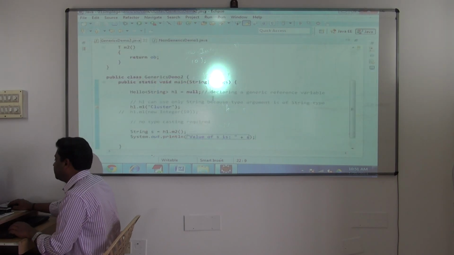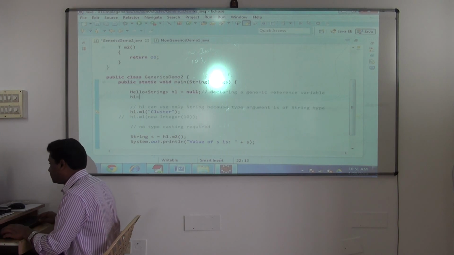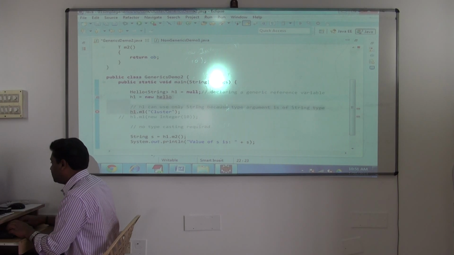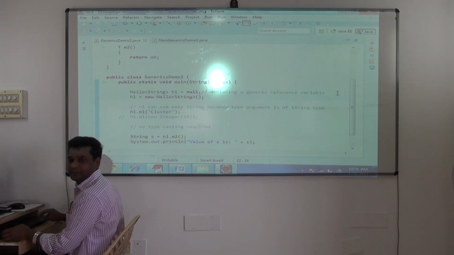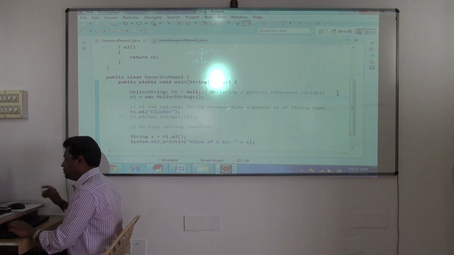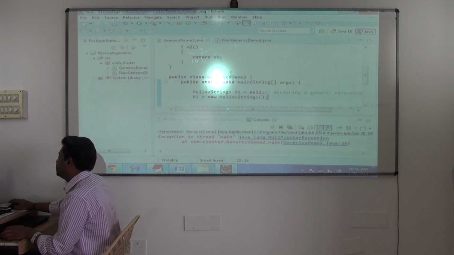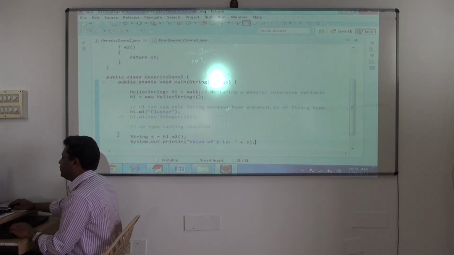We can create the object. Okay, so you have to create the object. See this, h1 is equal to new Hello. Okay, if you say control space, it will put the diamond bracket, meaning angular brackets plus String, it is putting it. Done. So now, yes, value is cluster. And by chance here, you are calling h1.m2 now.